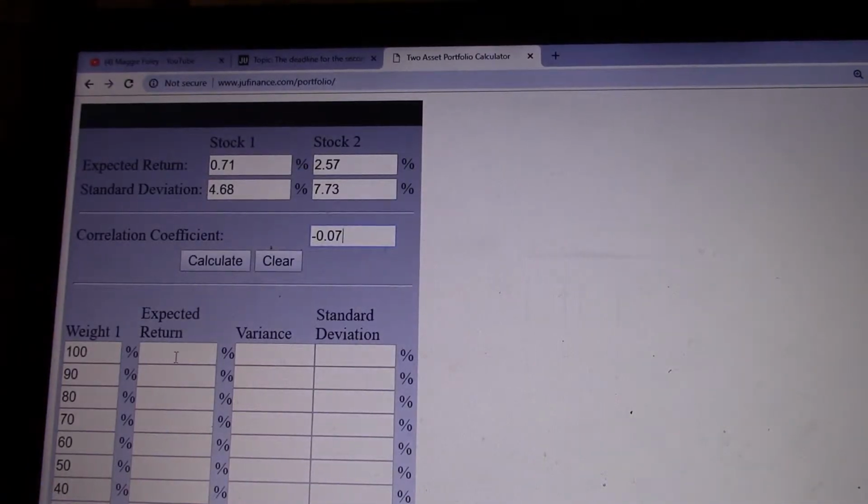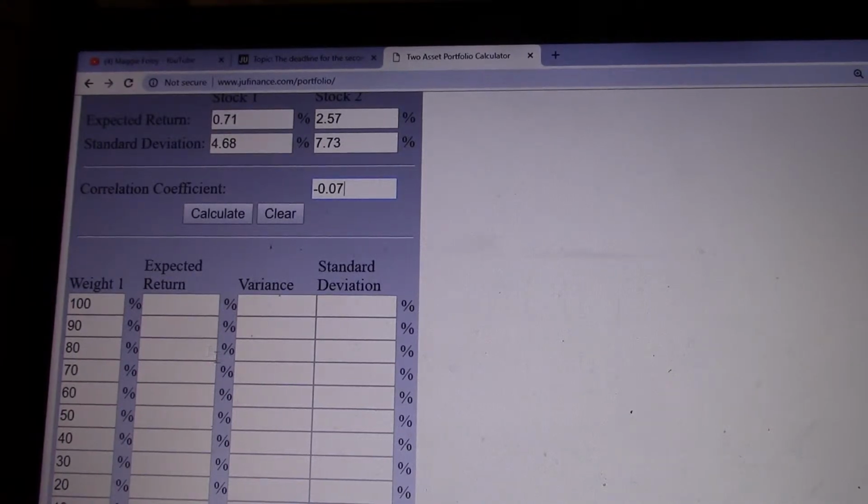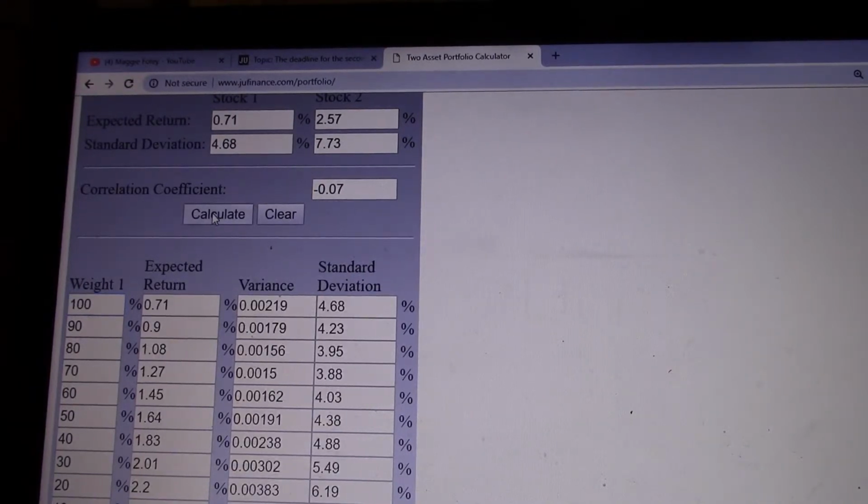And then we have to put down the weights, because the calculation requires the weights. For example, we have 100% in stock 1, Walmart, and that means 0% in Amazon, and we can calculate. The second one is 90% in the first stock and 10% in the second stock, Amazon.